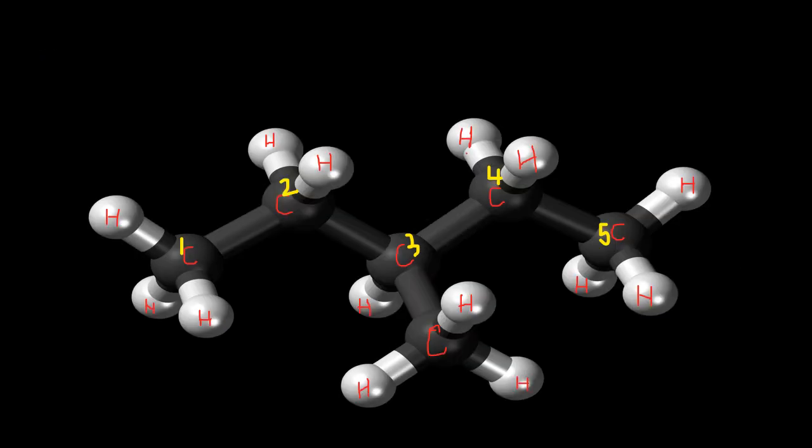Now first of all, I have to select the longest carbon chain, and the chain is made up of 5 carbon atoms. This parent chain will be named as pent, and as a single bond is present between the carbon atoms, it's going to be named as pentane. So what am I going to do with this branch?